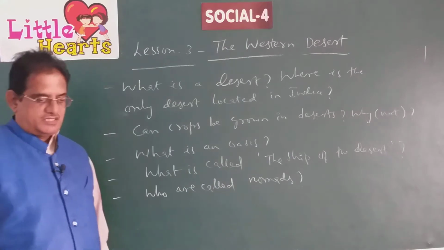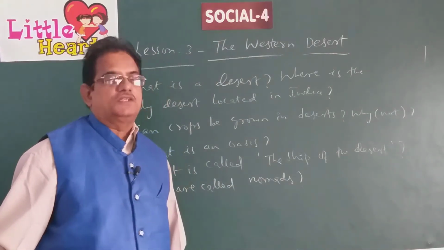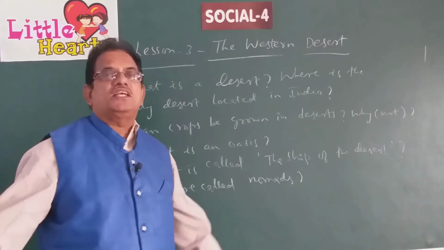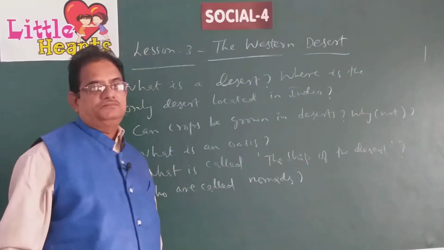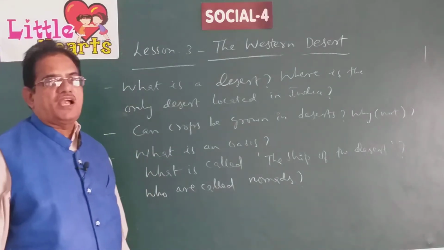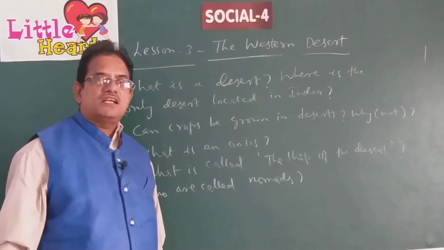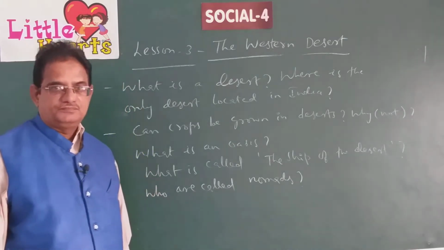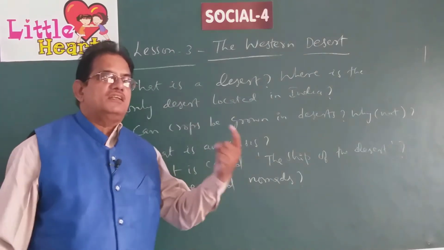What is a desert? In the previous class, we discussed this question. Desert is a very large area of land covered with sand. A very large piece of land covered with sand is called a desert. And in India, there is only one desert.